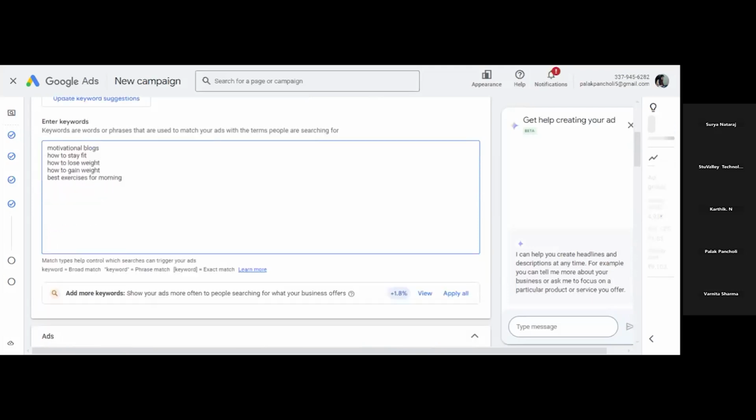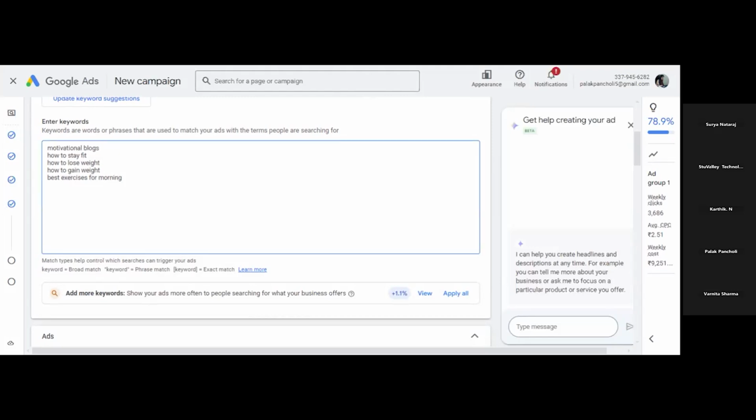Now we have three types of keyword match types, as you can see here. One is broad match, second is phrase match, and third is exact match. What are broad match type, phrase match type, and exact match type? First is broad match type. If you are writing broad match type, you have to write like this, with no inverted commas, nothing, just like I have written motivational blog.